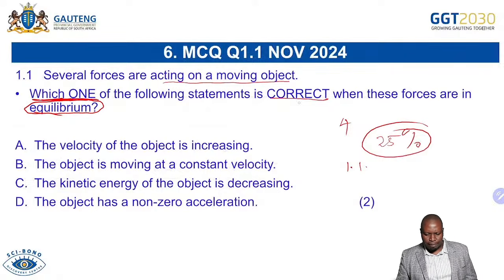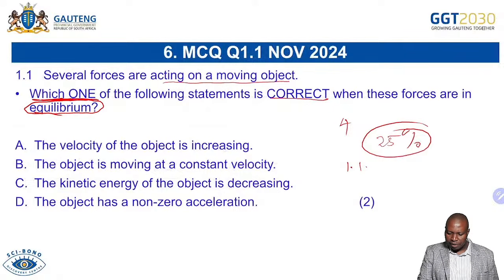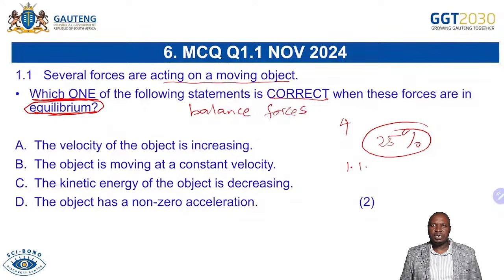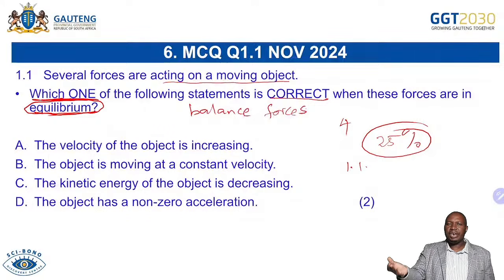And then we are saying here, equilibrium. So you know at equilibrium we're talking about balanced forces. At equilibrium we have balanced forces. So when we have balanced forces, you know that we talked about Newton's first law: it is only when we have an external unbalanced force that the object now won't remain at rest.